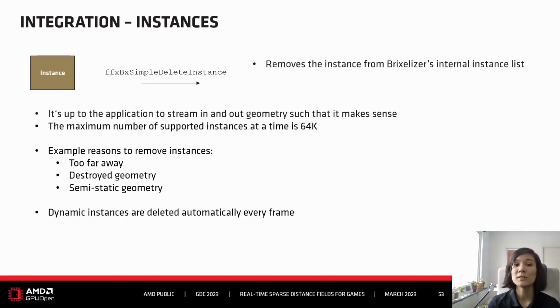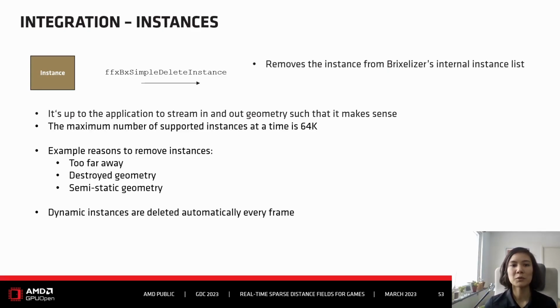Static instances also need to be deleted manually, so the application has to say, hey, this instance has to be removed. The reason is that the instance is suddenly too far away, you don't see it anymore, it's destroyed. Also for semi-static geometries. One example would be a door. A door usually is just a static object, but sometimes it suddenly turns into a dynamic object when the door opens. So these types of objects you want to have in the static cascade.